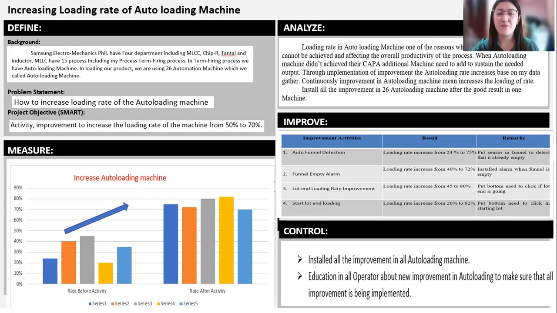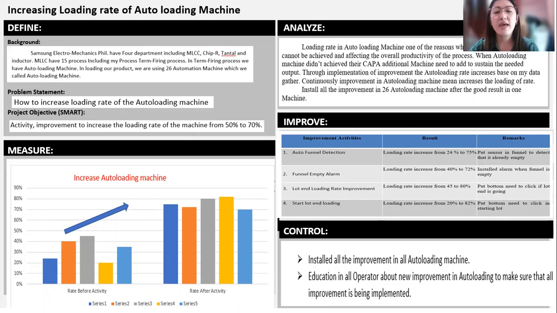Then improve. What activities did we do to improve it? Improvement activity number 1, auto panel detection. Result: loading rate increases from 20% to 75%. Remarks: put a sensor in the panel to detect that it's already empty. Number 2, panel empty alarm. Loading rate increased from 40% to 72%. Install an alarm when the panel is empty.